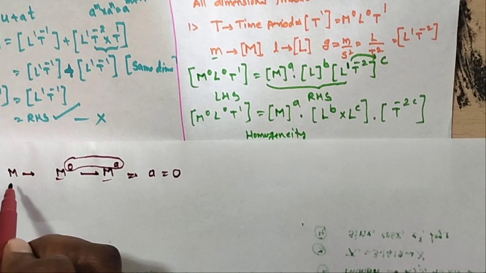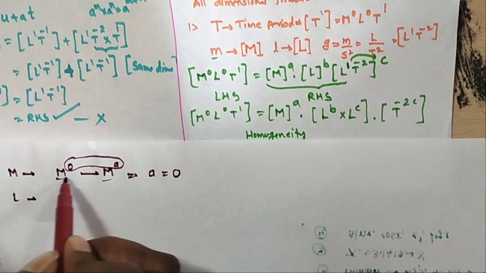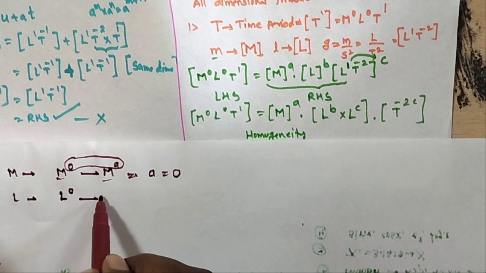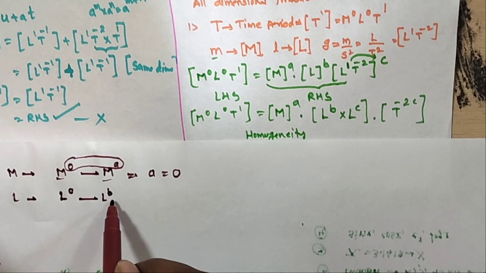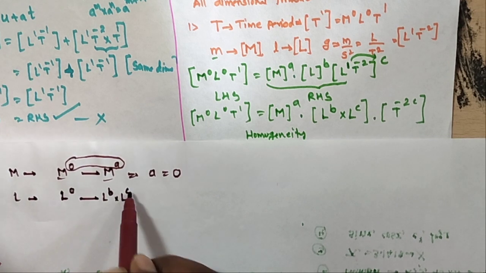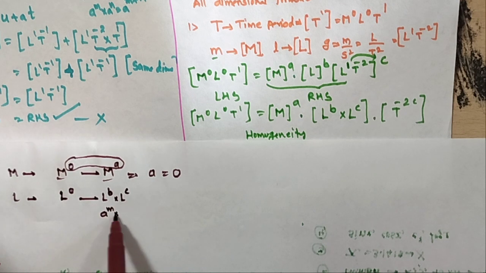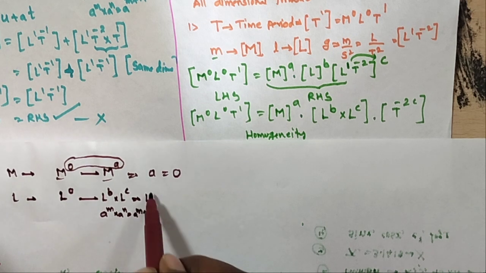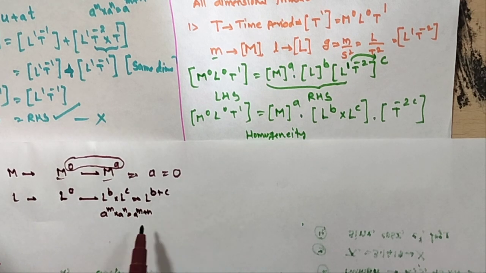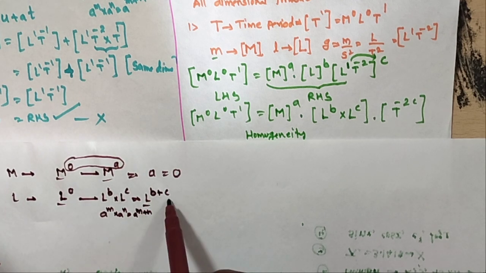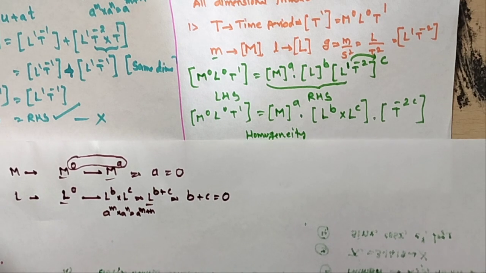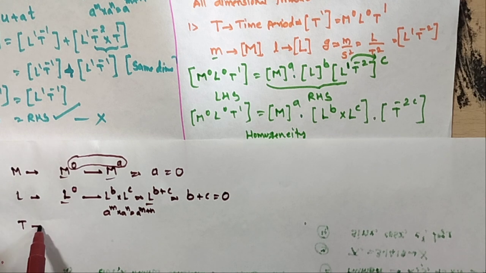Second, I compare the L values. In the LHS, L power 0. In the RHS, L power B into L power C. So this is a power m into a power n, a power m plus n, that is L power B plus C. According to homogeneity, both are L and L, so compare their power values: B plus C is equal to 0.